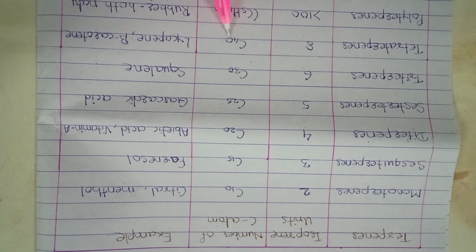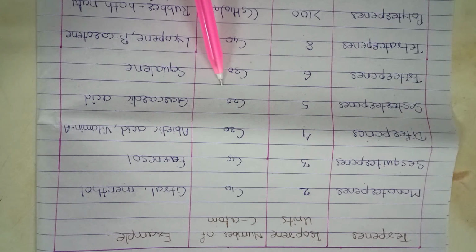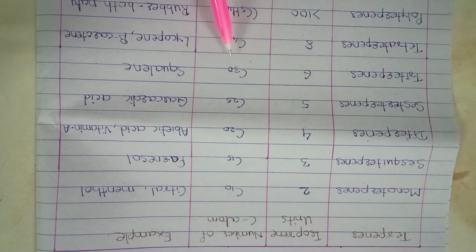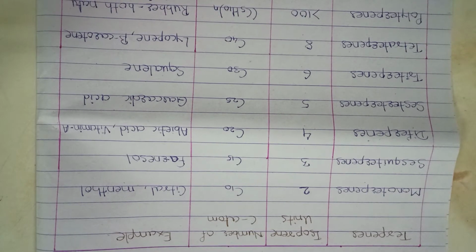When it contains C15 and C25, it is called sesqui and sester terpenoids. Then next, corresponding to each class of the terpenes, there should be one example.